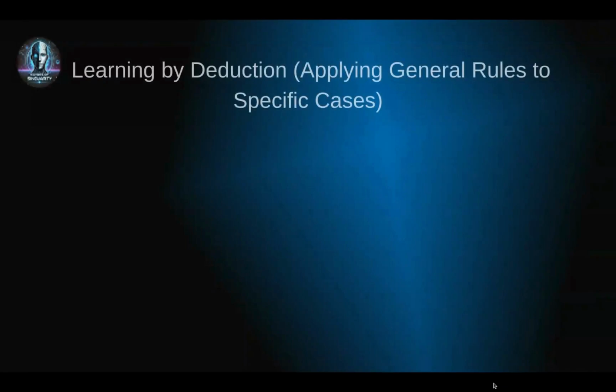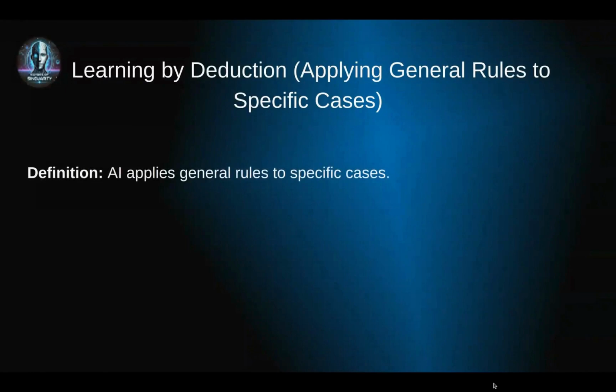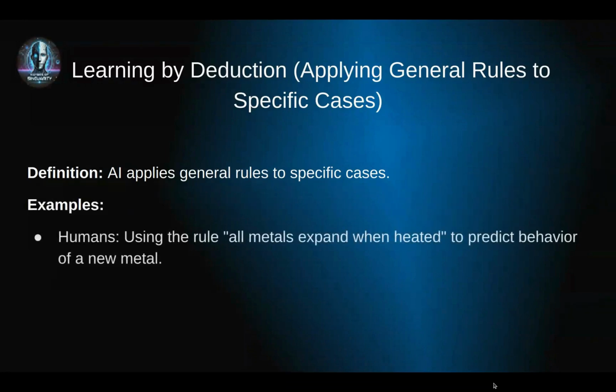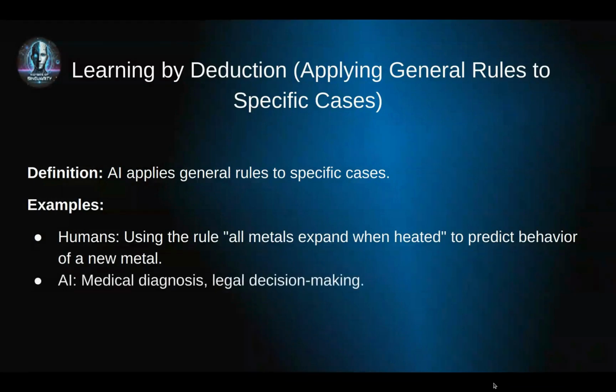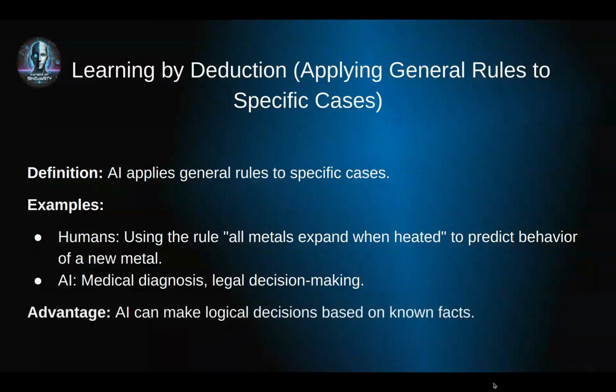Finally, we have learning by deduction, which is the opposite of induction. Instead of learning from examples, AI starts with general rules and applies them to specific cases. Humans do this all the time. For example, if you learn that all metals expand when heated, you can predict that a new metal you encounter will also expand. AI applies the same logic in areas like medical diagnosis. If it knows that fever plus sore throat equals likely flu, it can diagnose new patients. Similarly, in legal AI, general legal rules are applied to specific cases. The advantage here is that AI can make logical decisions based on established knowledge.